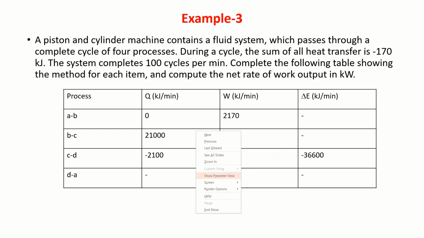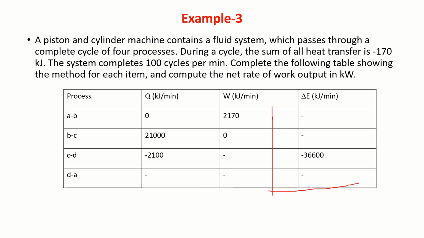So, if you want, you can write a coordinate system like this. There is AB, BC, CD, DA.